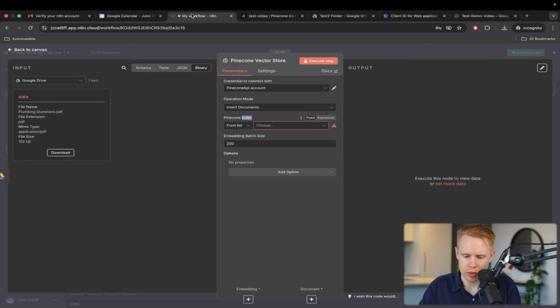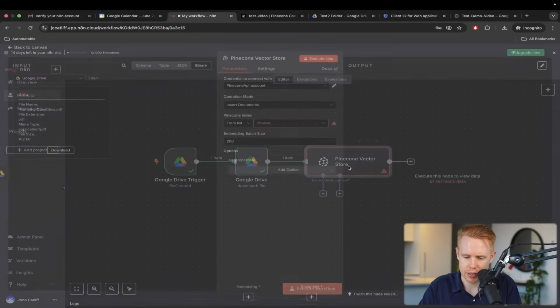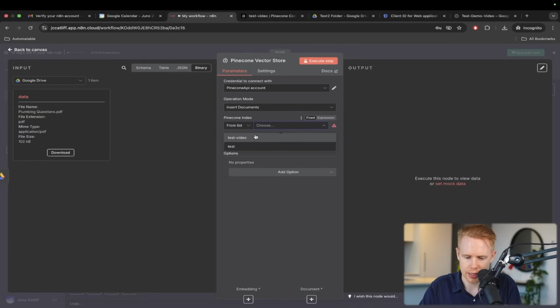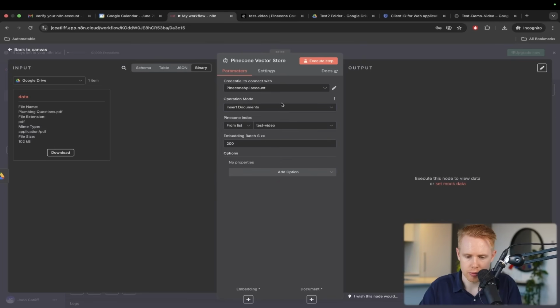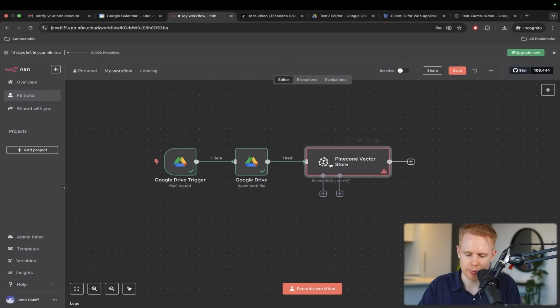Okay, cool. So circling back in here, now that we've created this, I'm going to come back and choose that. From the list, I'm going to choose test video, and we're going to insert a document in. But what I want to make sure we're doing here is accounting for the fact that this is binary data and not text data.